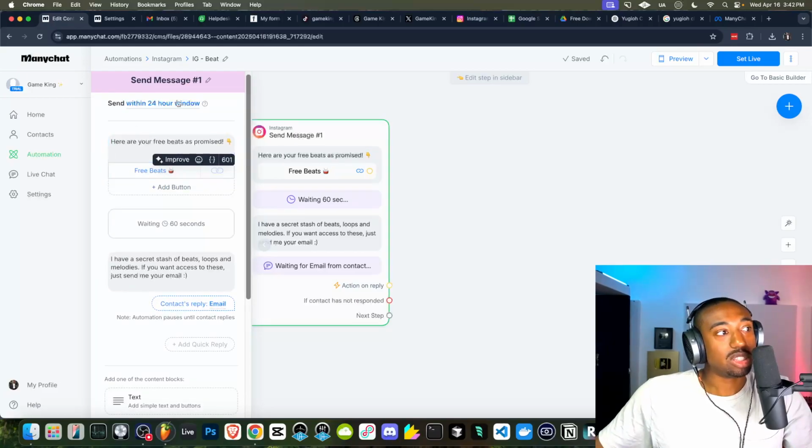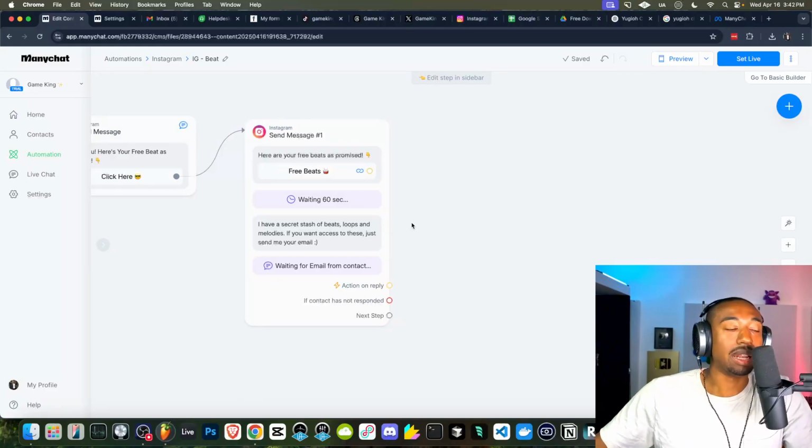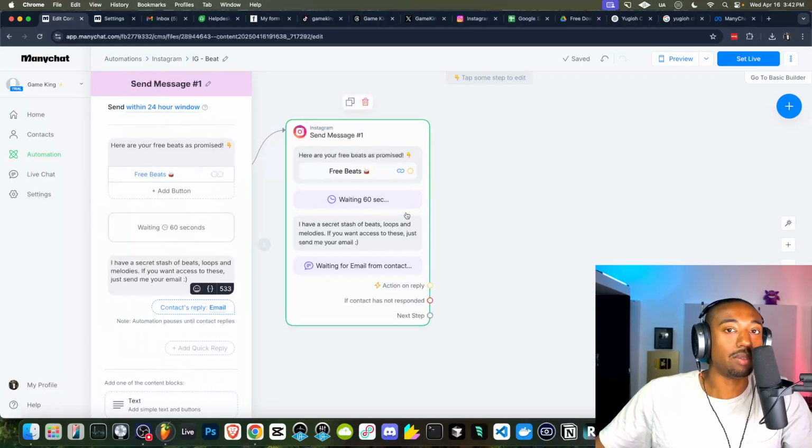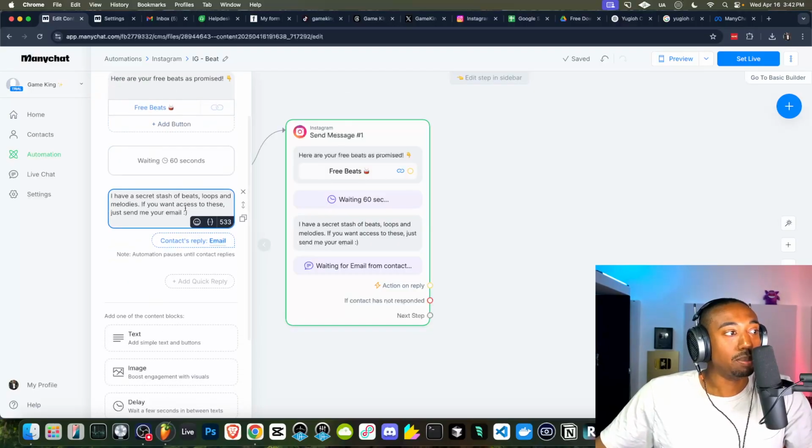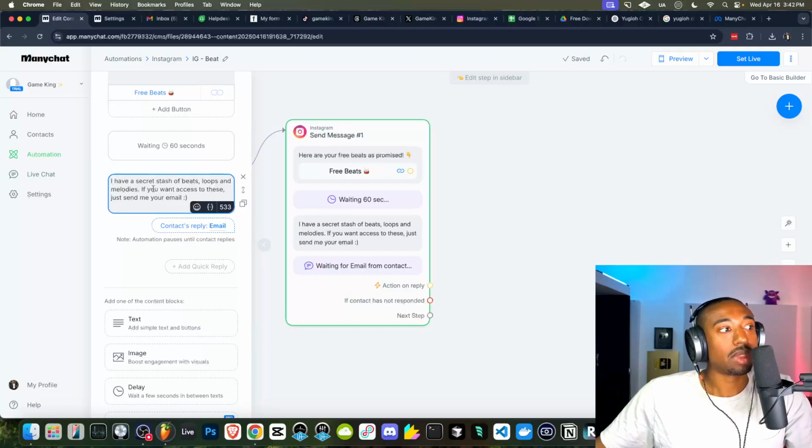Now, I don't want to bore you guys to tears though. So this is a 24-hour window, meaning we could send them as much information as possible in the next 24 hours. So you can make this as convoluted as you want. But the point is, we're sending them the actual download to the Google Drive. We're going to wait 1 minute and we're going to ask them, hey, I have a secret stash of beats, loops, and melodies. If you want access to these, just send me your email. So at this point, we're collecting emails.